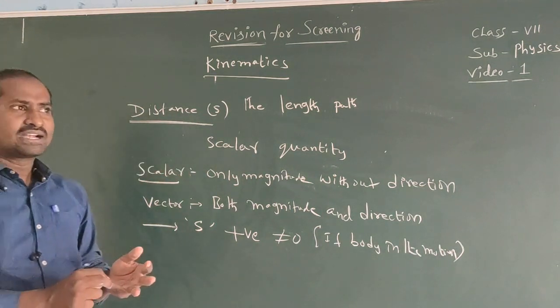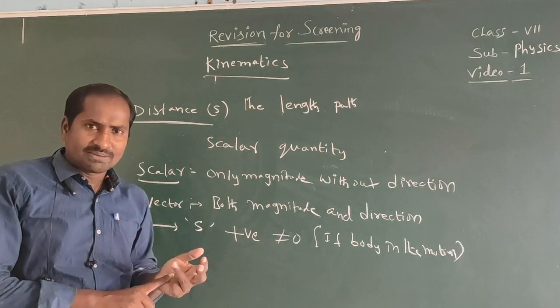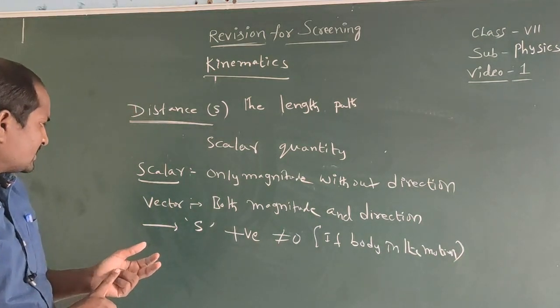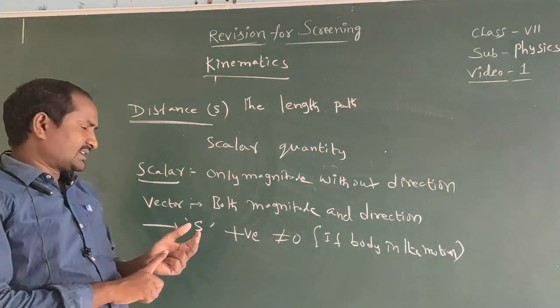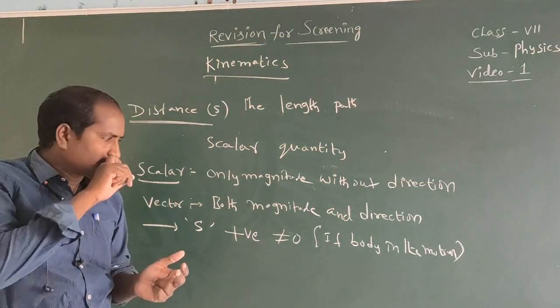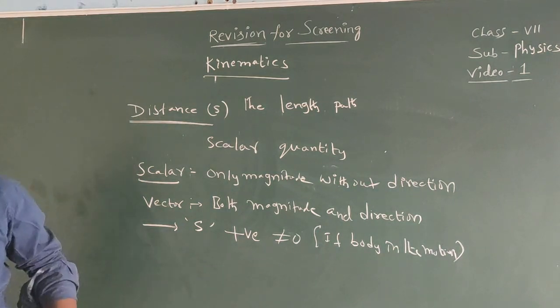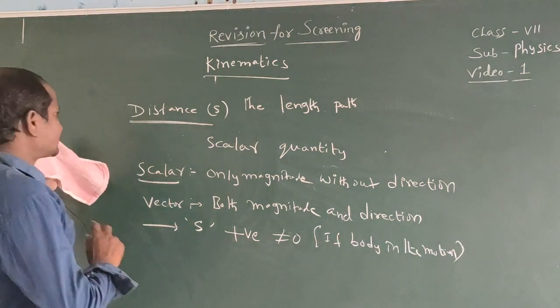Listen once again: distance means the length of the path traveled by the body. It is a scalar quantity. That is about distance.